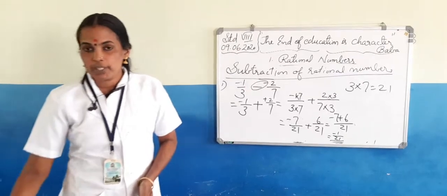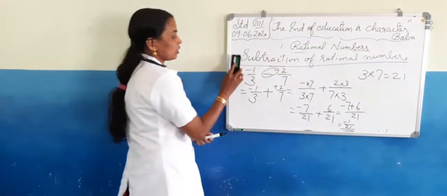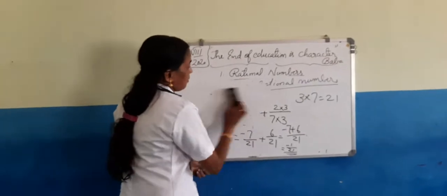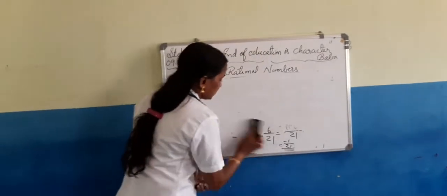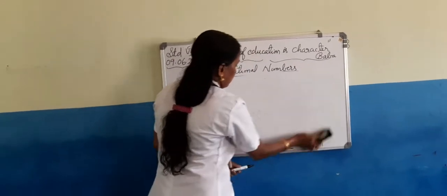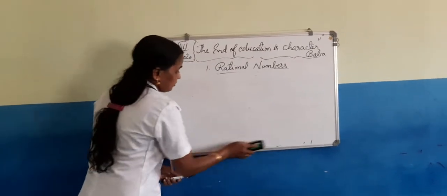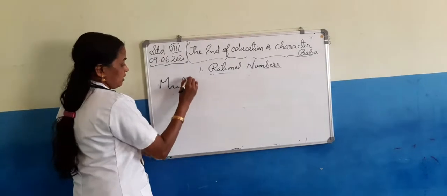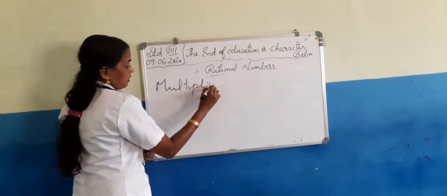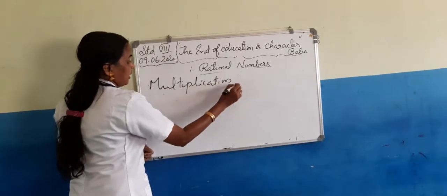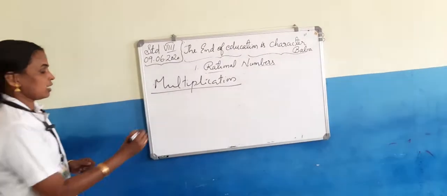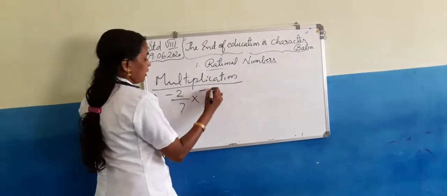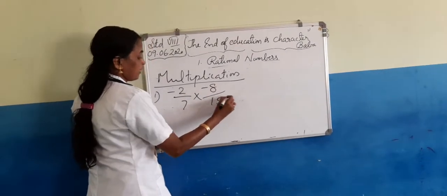Then next comes multiplication of rational numbers. For example, you can take negative 2 by 7 into negative 8 by 50.